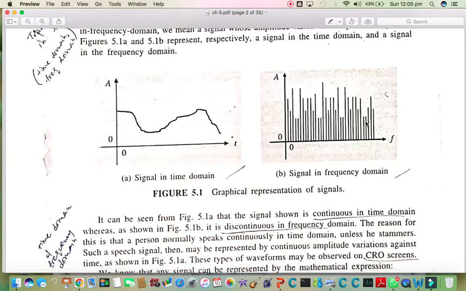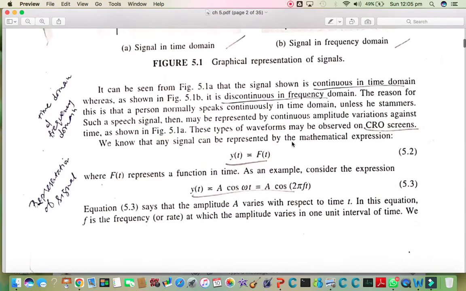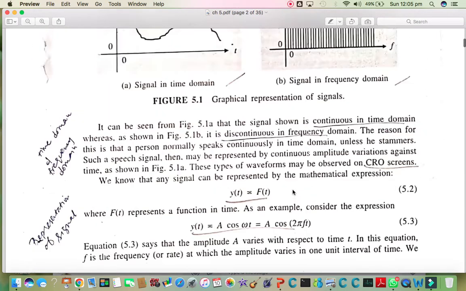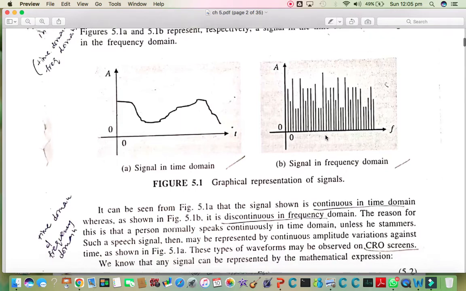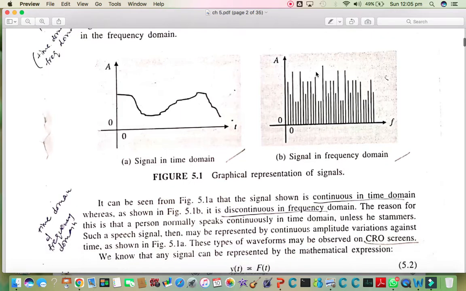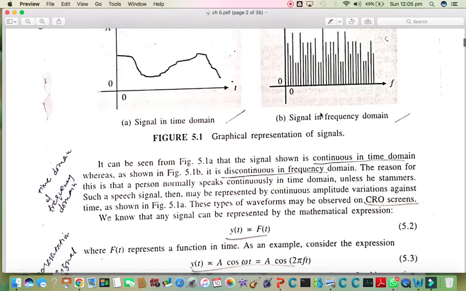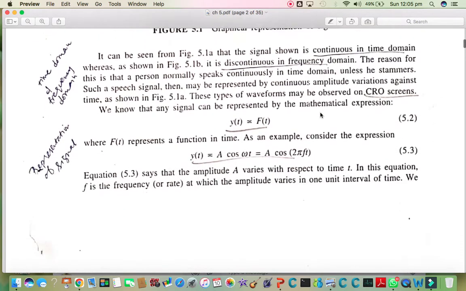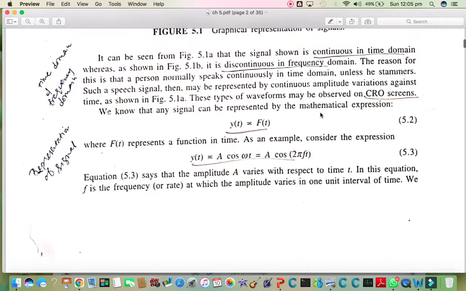So if we want to do the same kind of signal processing on this kind of signal, it is easier, because we have a finite number of frequencies and for those we can represent such expressions. On that mathematical model we can apply any kind of signal processing and get our solution at a faster rate.